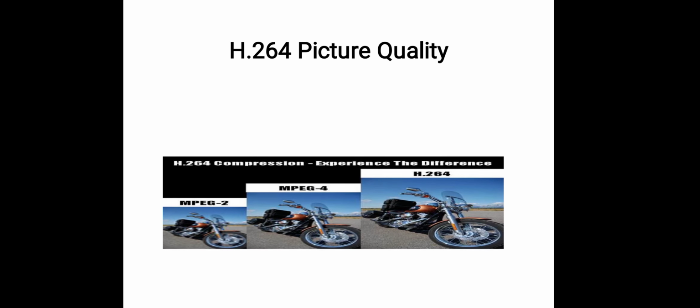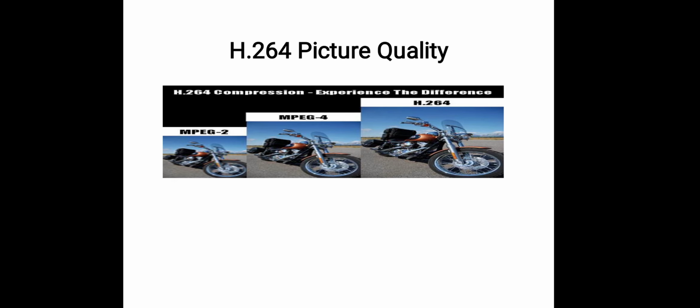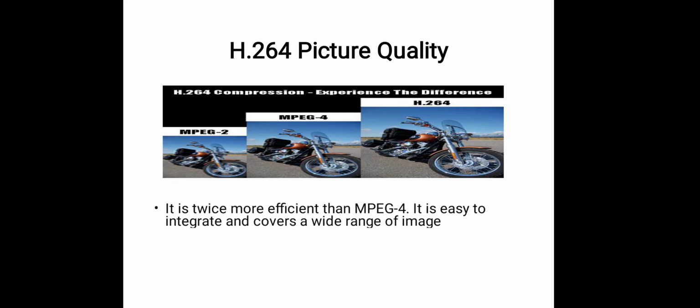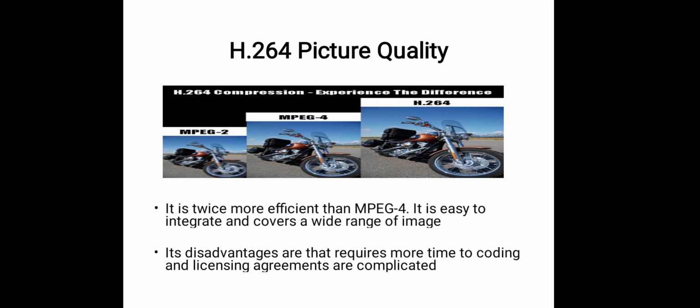Next is H.264 picture quality. In this figure, the quality of the picture is better with H.264 as compared to MPEG-4 or MPEG-2. It is twice as efficient as MPEG-4. It is easy to integrate and covers a wide range of images. Its disadvantages are that it requires more time for coding and licensing agreements are complicated.